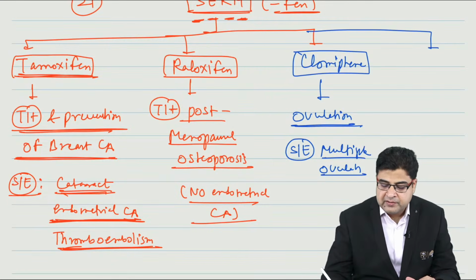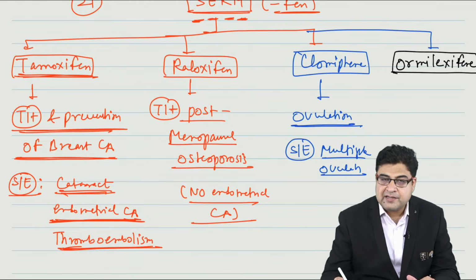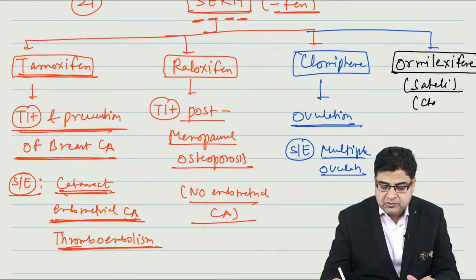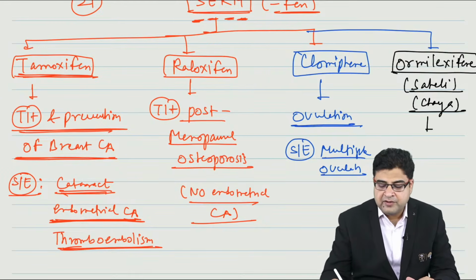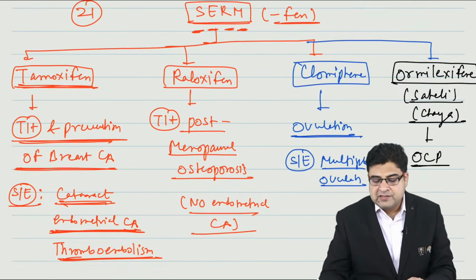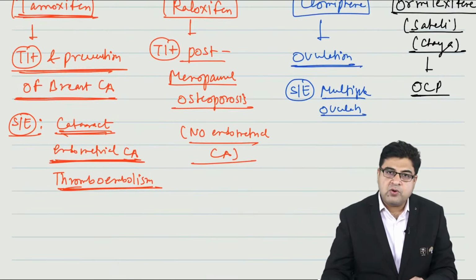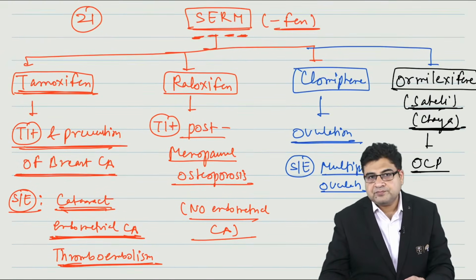And the fourth medicine that belongs to this class is ormeloxifene. Ormeloxifene is also known as Saheli and Chaya. This medicine is used as an oral contraceptive pill. So the medicine names are Chaya and Saheli.